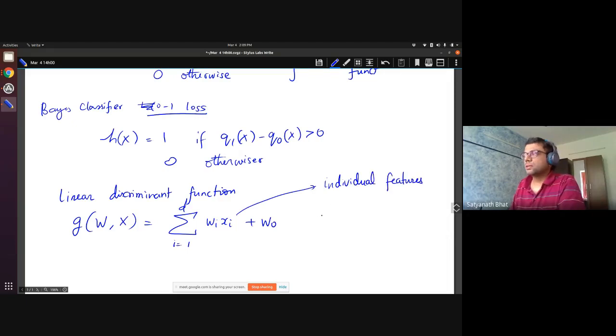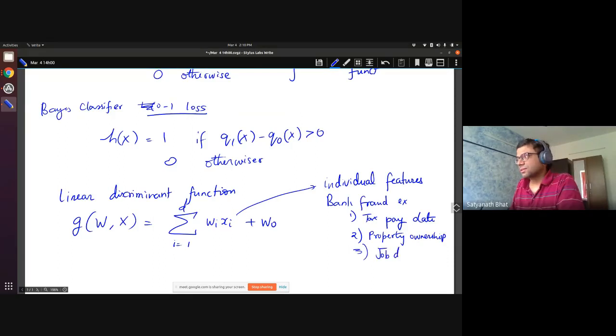If you consider your bank fraud example, which is what we began our entire discussion with, the features could be tax pay date, property ownership, job designation, or spouse employment. These are all individual features, so there is a collection of d features.